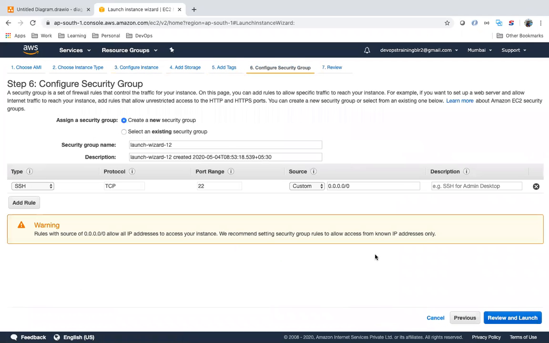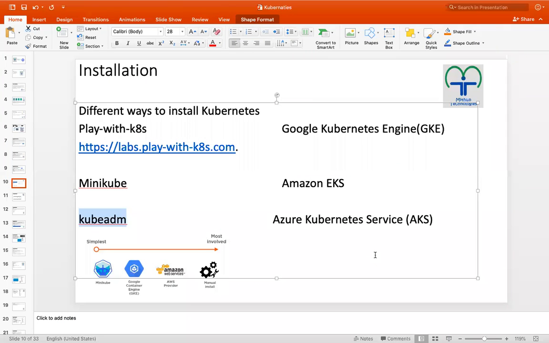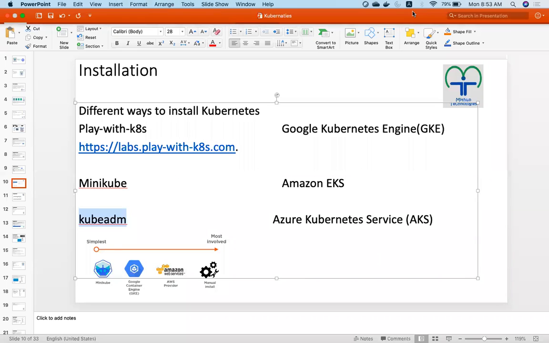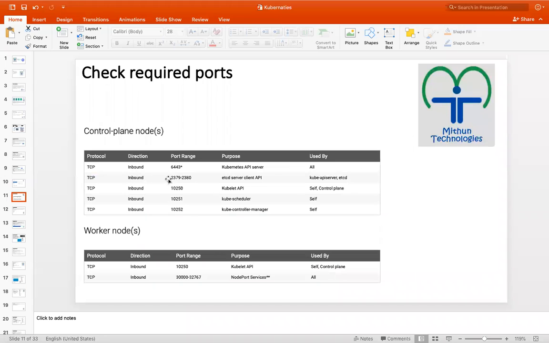We need to open the ports for the Kubernetes cluster, the way we opened some ports while setting up a Docker Swarm cluster. In the master machine, you need to open these ports: TCP 6443 for the API server, since the API server will be running on 6443.